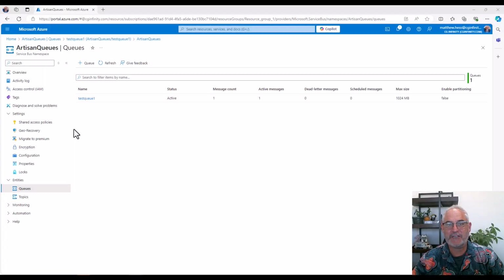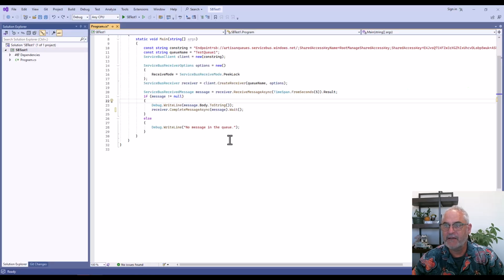So here we are in the Azure portal looking at my test queue. And as you can see, I've got an active message all ready to receive. And this is our C# receiver code from the last video. And here on line 24, you can see that so far we've been completing messages when we're done.